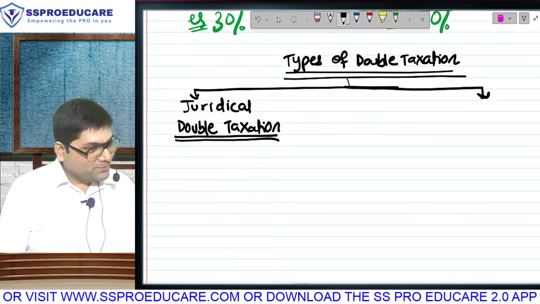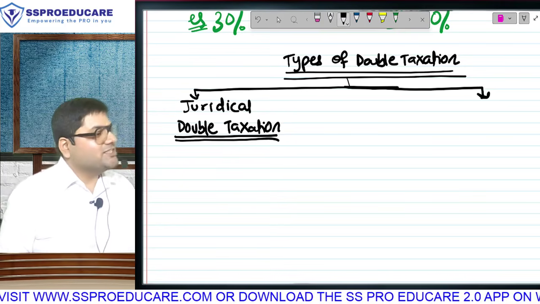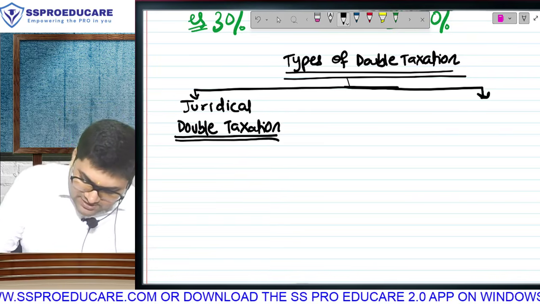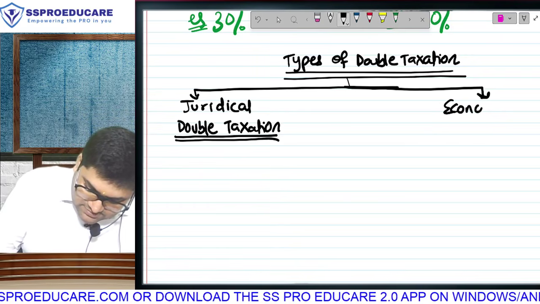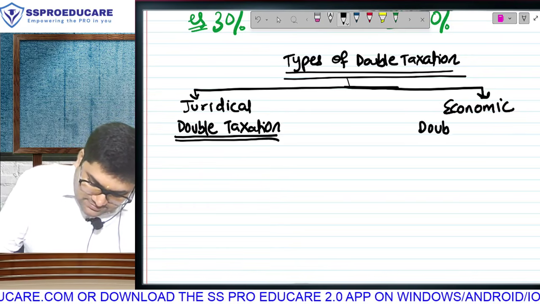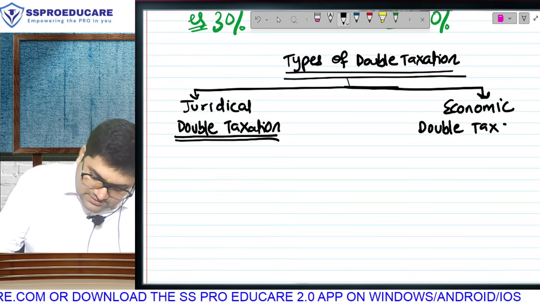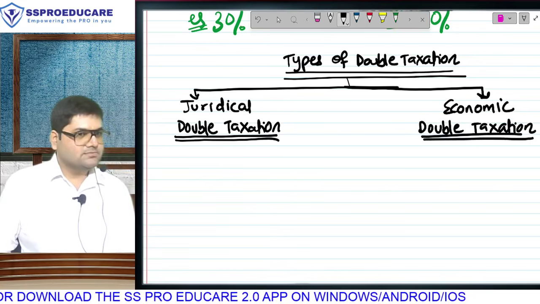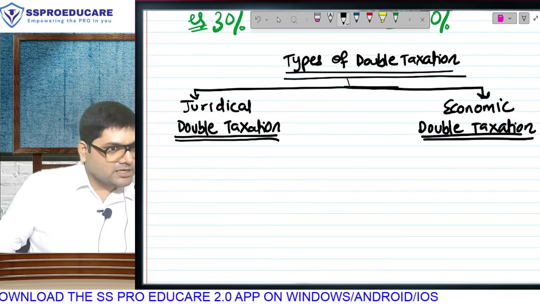ओके, पक्का है. चल, jurisdictional, some authors, juridical, एक ही बात. And there is another concept called economic double taxation. डबल टैक्सेशन का कॉन्सेप्ट अंडरस्टूड?